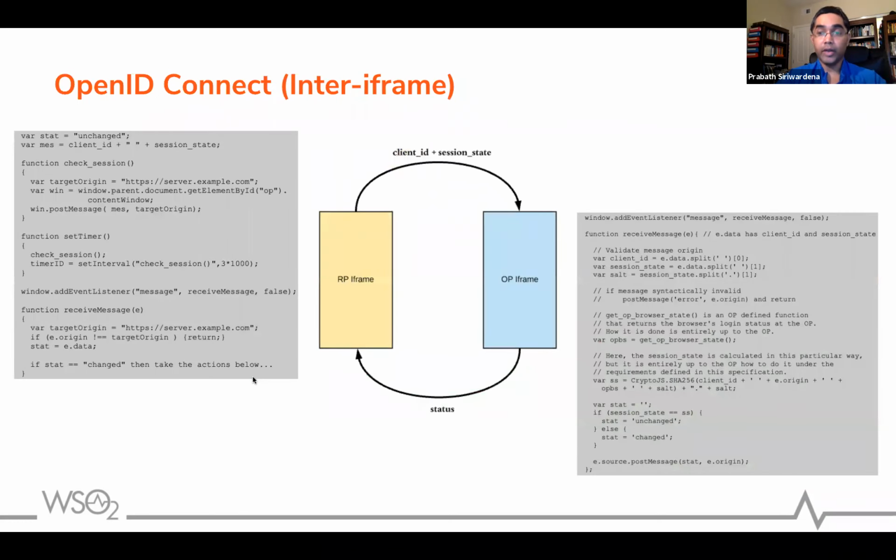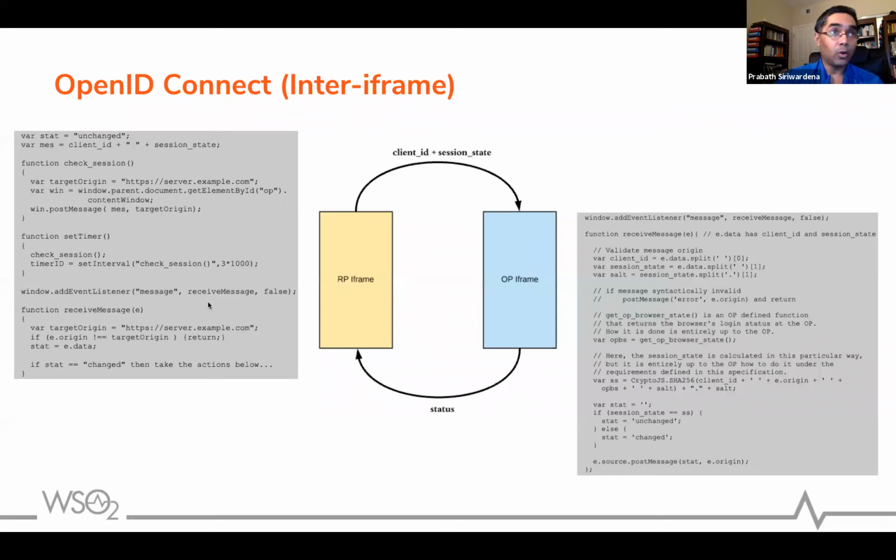Okay, so now you are logged in. You have a cookie, you have 2 iframes, and you have a session state. While you are logged into the service provider or the application, these 2 iframes will start communicating with each other. So this is the Relying Party iframe, and this is the OpenID provider iframe. Now the RP iframe will send a post message to the OpenID provider iframe with the client ID and the session state. Remember, this is the session state we got along with the authorization code from the authorize endpoint of the authorization server.